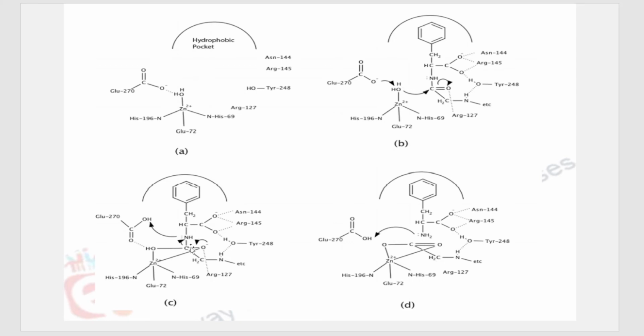Now nitrogen here, since it has taken up electrons from the carbon nitrogen bond, becomes electron rich, because of which it takes up one H atom from glutamate 270, so that it can form NH2. Okay, in this step there's one more thing taking place here. You can see OH is there, and here double bond O is there. This double bond shifts onto oxygen as O minus, and then since O has a minus charge, it will take up this proton, that is H plus, from this OH group.